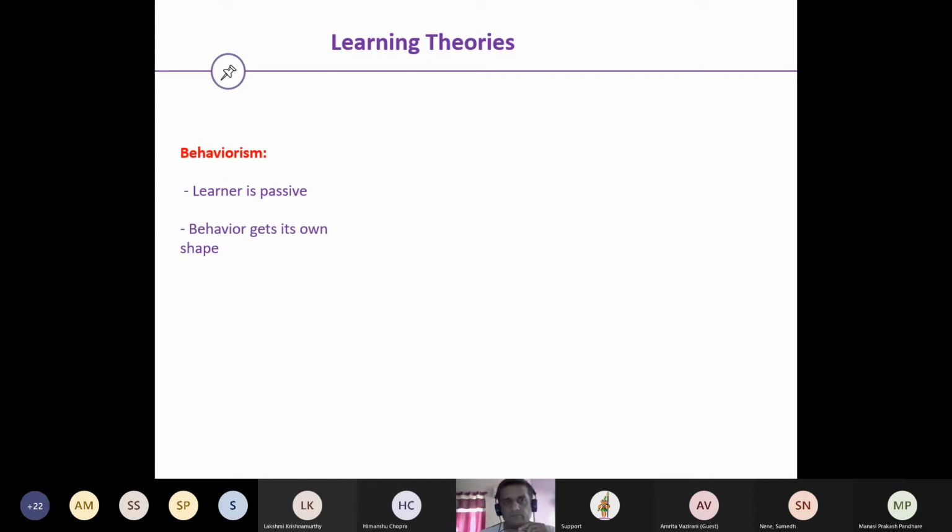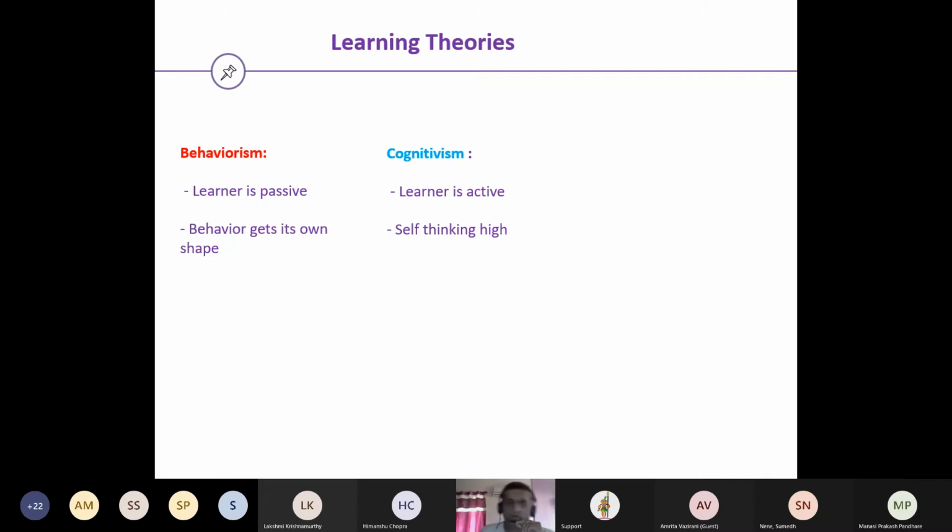The next one is cognitivism, wherein the learner is exactly opposite to behaviorism. The learner is active now and is no longer passive. What it means is that the mind here is like a computer. New information is coded in and structured to fit in with the existing information.